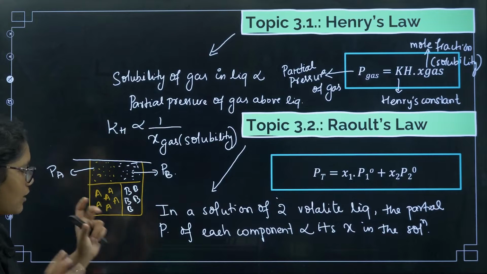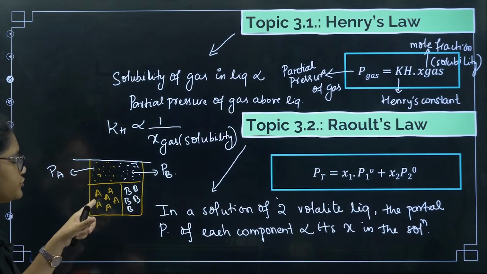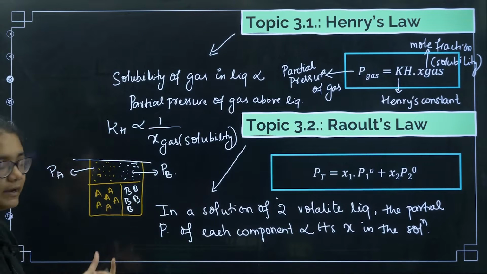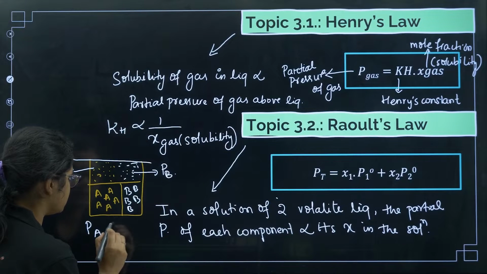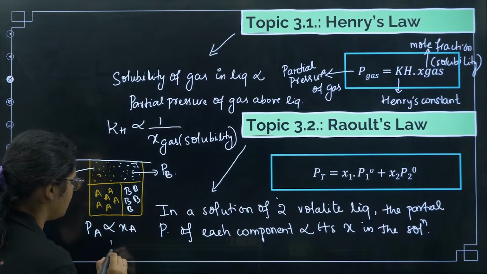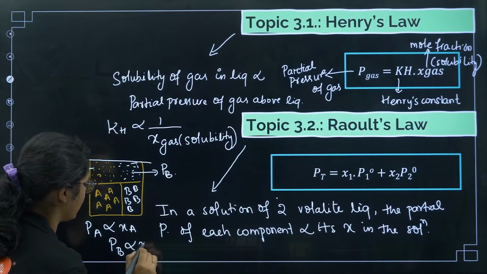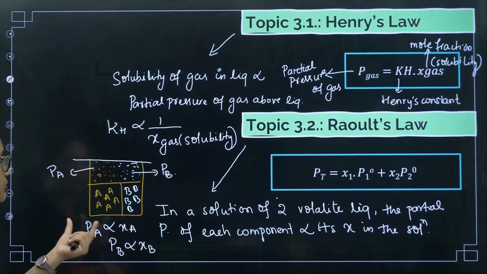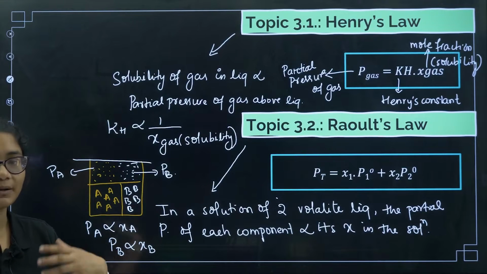Now Raoult's law says that PA is proportional to the mole fraction of A in the liquid. So I can say that PA is proportional to XA and PB is proportional to XB. Now to remove the proportionality, we can multiply by a constant.